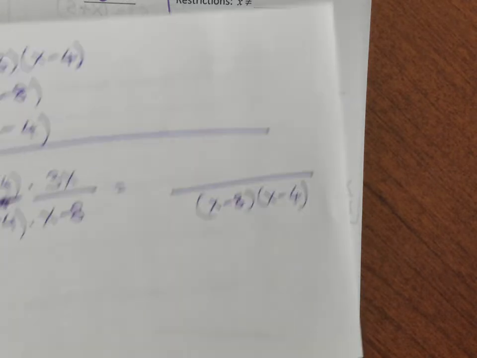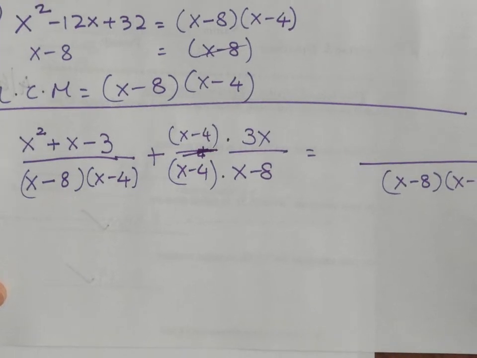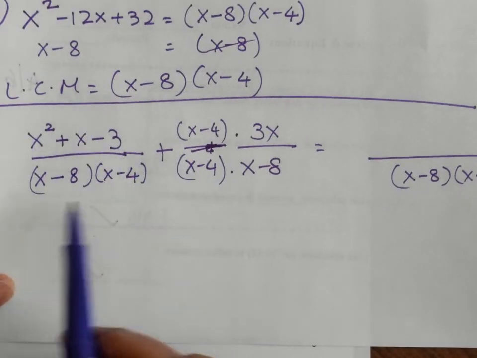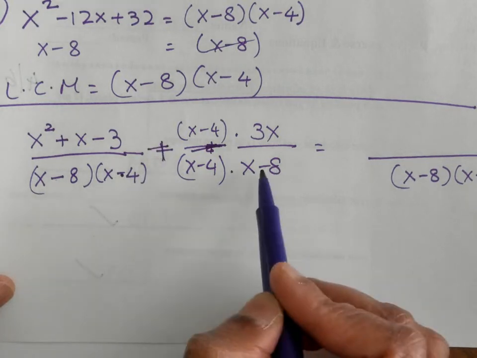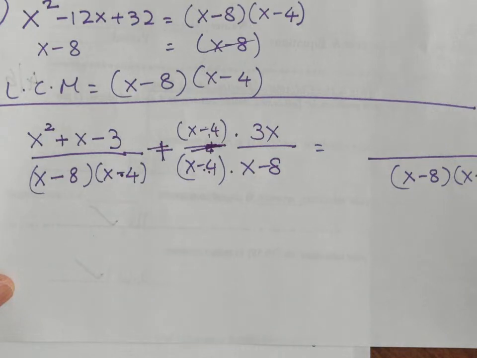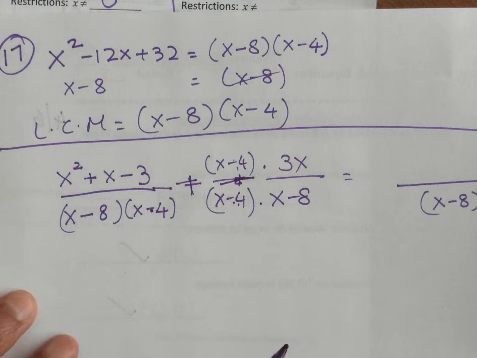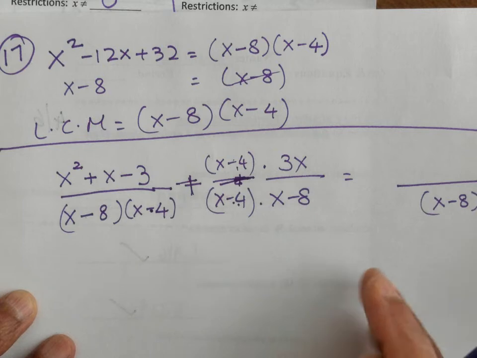So I'm just putting up the first couple of steps. Your LCM should have been x minus 8, x minus 4. We're good? Okay, and then the first rational expression you don't have to multiply with anything because it already has x minus 8, x minus 4. But the second rational expression has only x minus 8, so you multiply the top and bottom with x minus 4. Are we okay so far? Okay, now go ahead and then you write the common denominator and then simplify the numerator.